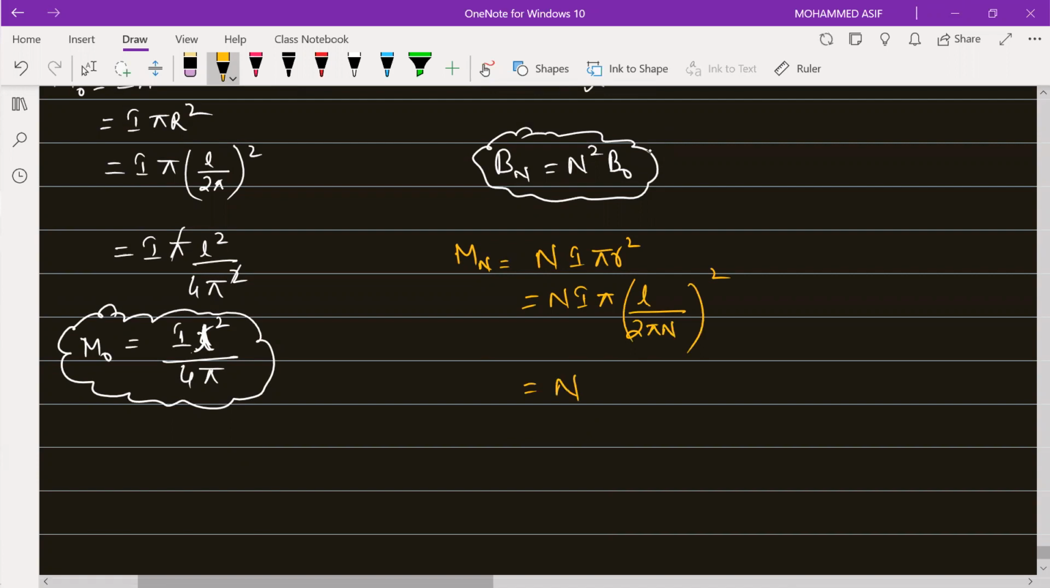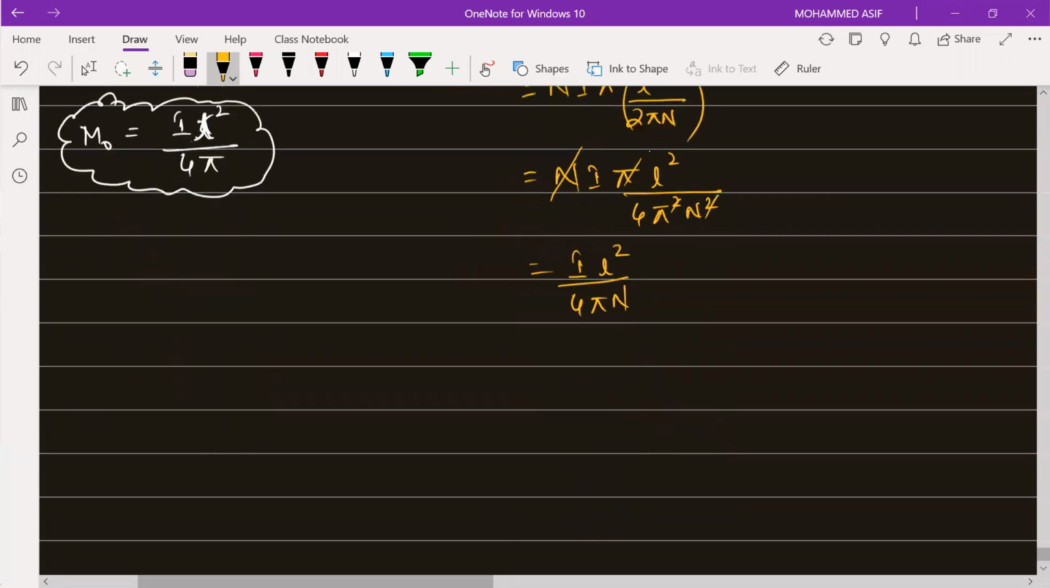That means this will become N I into pi into L square divided by 4 pi square N square. So this N square, this N will get cancelled, this pi and this square will get cancelled. So this will be equal to I into L square divided by 4 into pi into N. You see, I into L square divided by 4 pi can be taken as the magnetic moment of one turn. So I can write here magnetic moment due to N turns will be equal to magnetic moment due to one single turn divided by N. So this will be the answer for this.